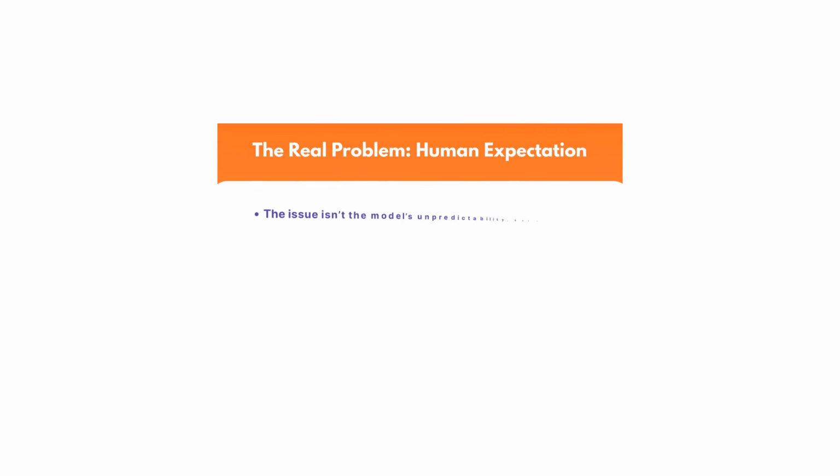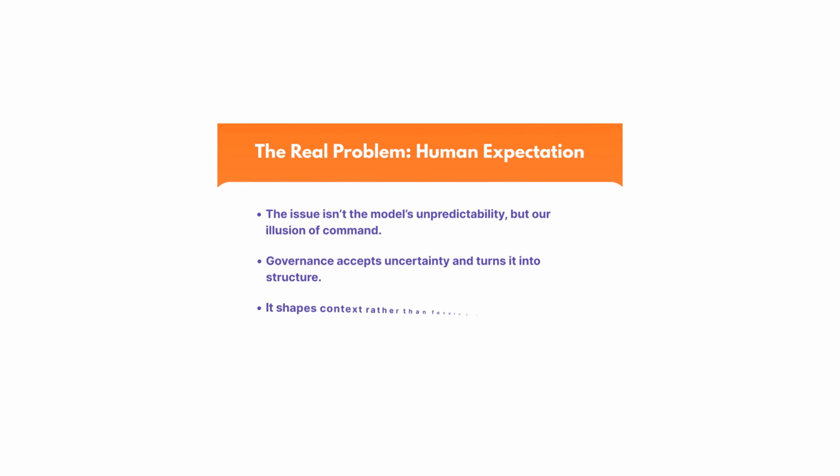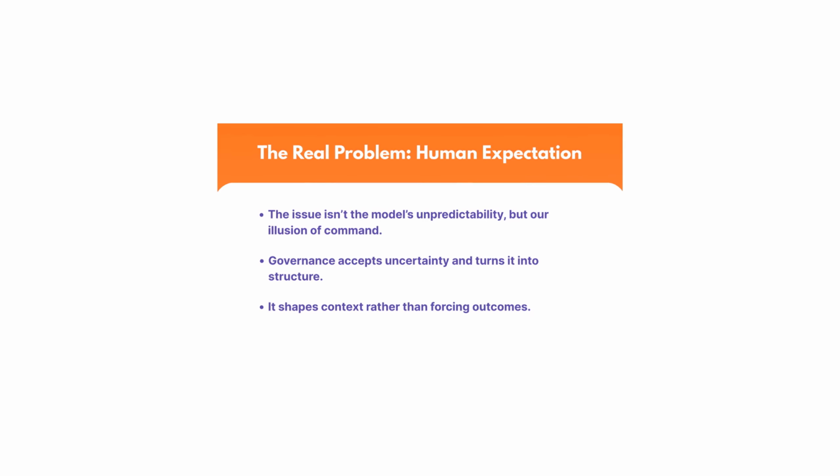The real problem, human expectation. The issue isn't the model's unpredictability, but our illusion of command. Governance accepts uncertainty and turns it into structure. It shapes context rather than forcing outcomes. From failure to framework. When control fails, governance begins. We stop fighting and design conditions guiding models toward stability and insight.